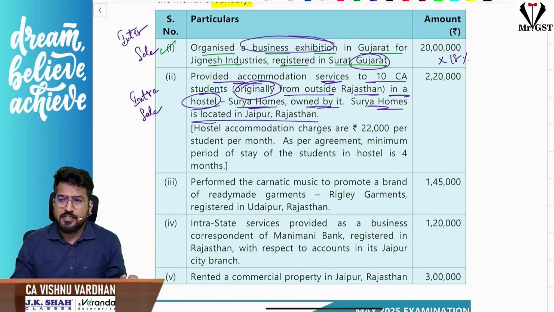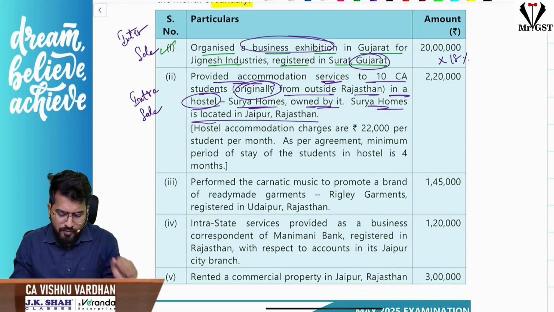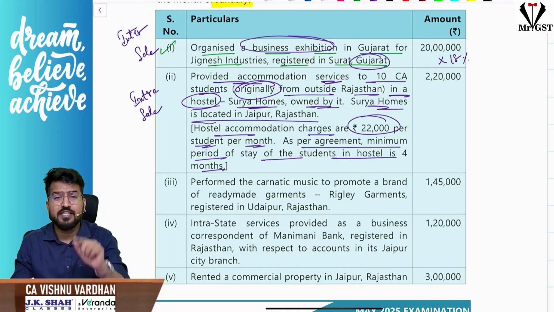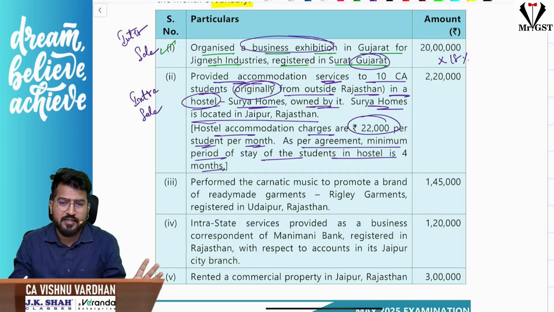Now listen carefully. Sir, accommodation services: hostel accommodation charges are 22,000 per student per month. As per the agreement, the minimum period of stay of the students in the hostel is 4 months. This is related to an amendment, correct?